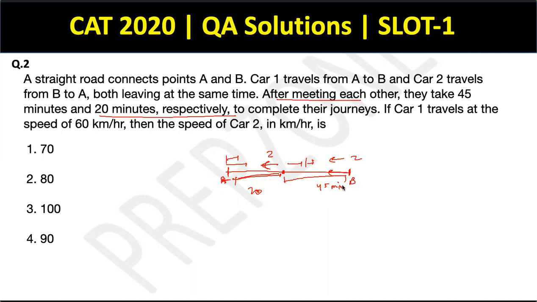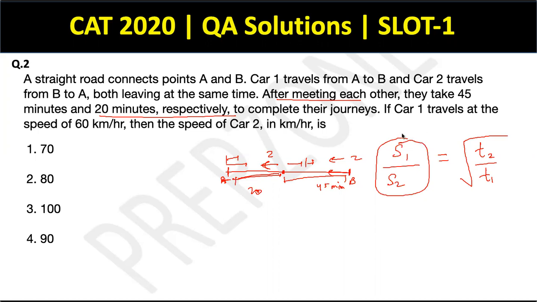So whenever such a situation is given to you, there's a very simple rule that governs such conditions, which is given by speed of car 1 upon speed of car 2. So the ratio of the speeds will be equal to the square root of the inverse ratio of times. So this will be equal to the square root of time taken by car 2 upon time taken by car 1, right? And this T2 and T1 represent 20 and 45 minutes respectively, the times taken by the respective cars to cover the remaining journeys after the meeting point.